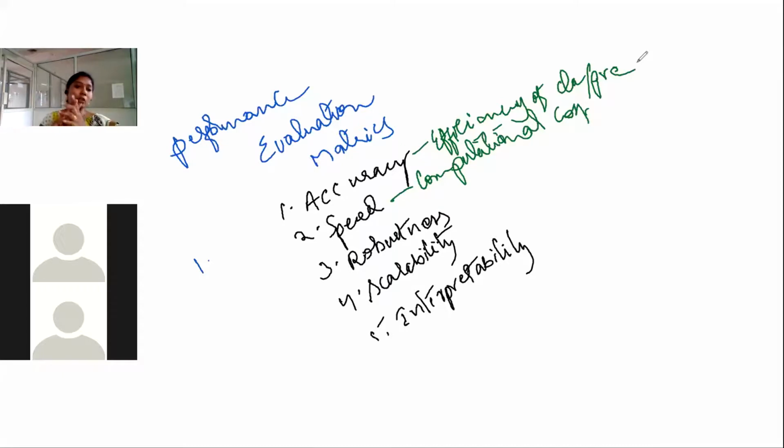For example, I have 2 models generated for the same data set. By using KNN classifier, I have generated one model, and by using SVM, support vector machine, I have generated some other model. So there are 2 models in my hand. Out of 2, which one can I prefer? That can be based on the computational cost. Some models are computationally very costly, some models are computationally somewhat less.